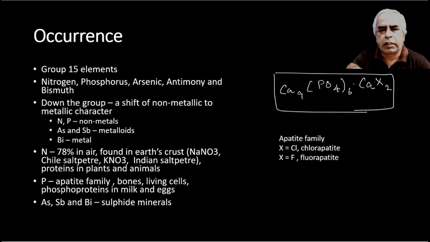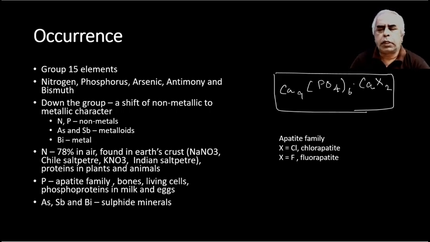Electron releasing tendency. So as we go down the group, the metallic nature increases, and that is why bismuth is a metal, whereas the first members, nitrogen and phosphorus, are non-metals. And in between you have the metalloids like arsenic and antimony.